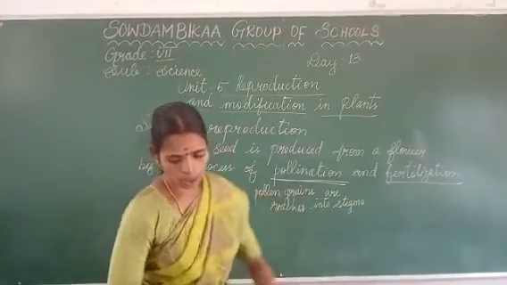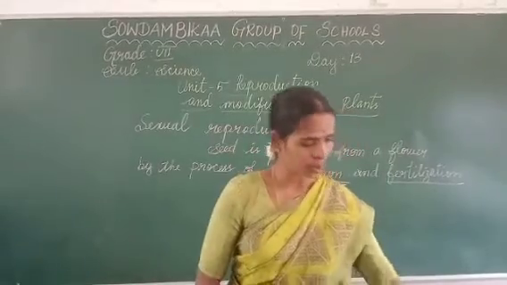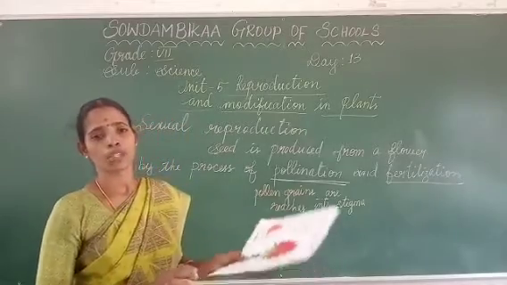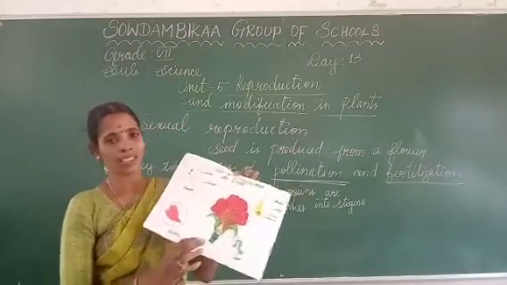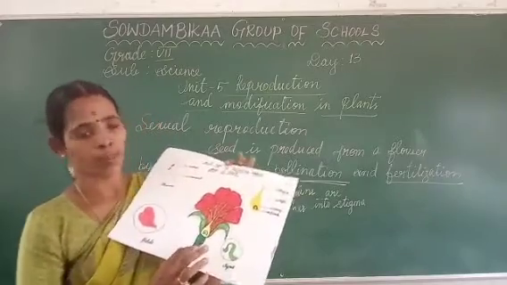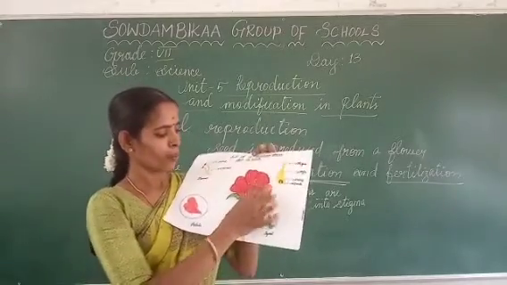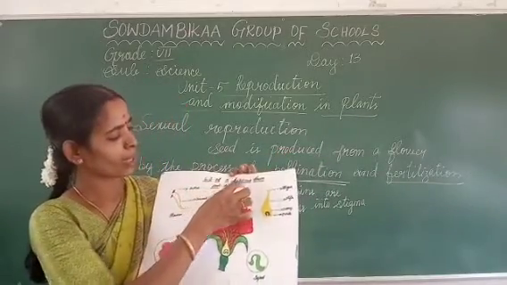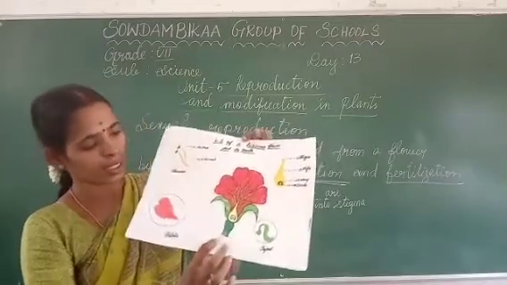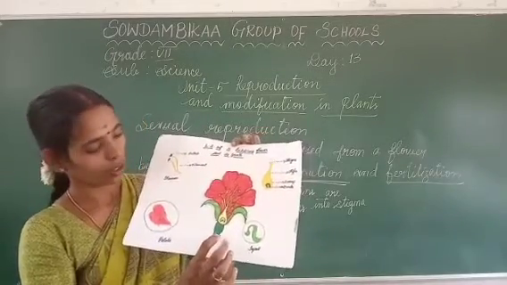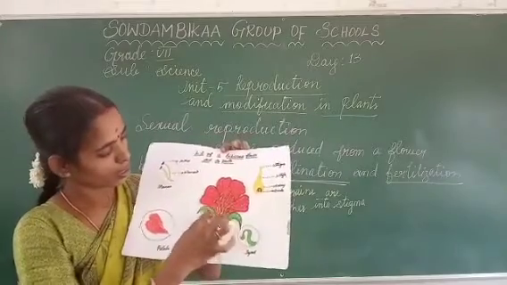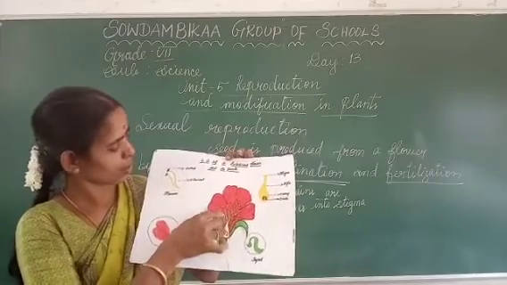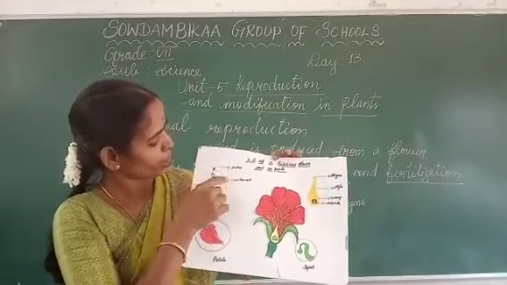Before going on to a clear explanation of sexual reproduction, we must know about the parts of a plant. Only then will we be clear about sexual reproduction. This is a longitudinal section, LS, of a hibiscus flower and its parts. Here, see the part in the center; this structure is shown elaborately.